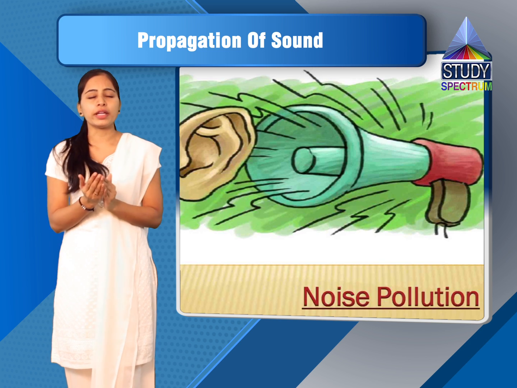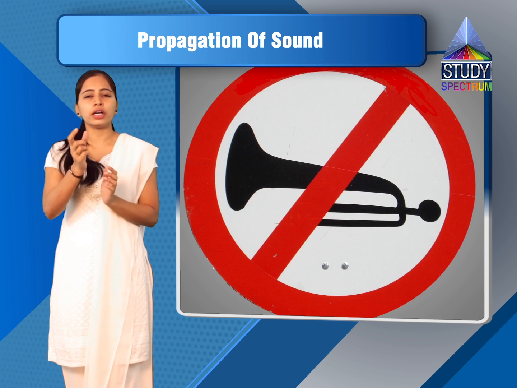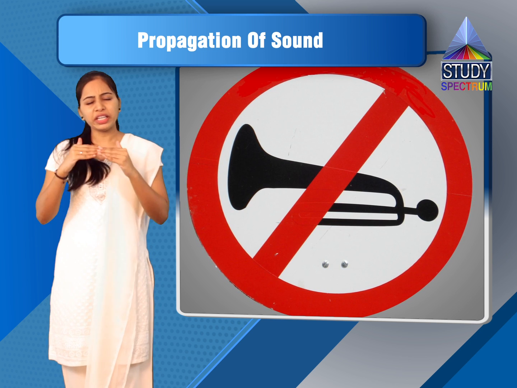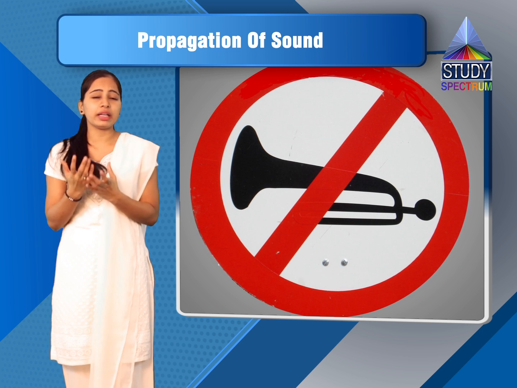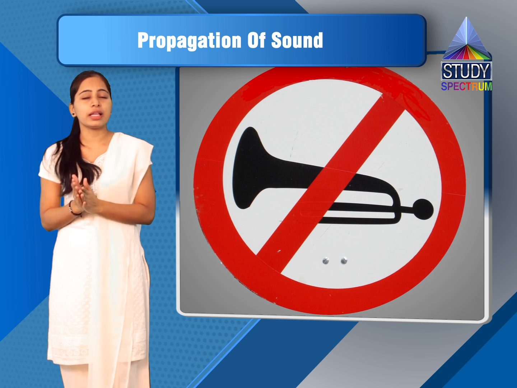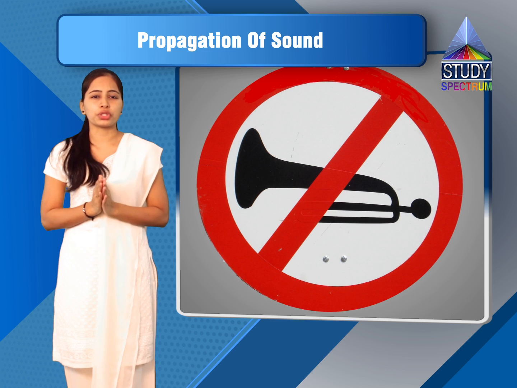If the noise exceeds some limit, and there is actually a unit to measure the loudness of sound, if it exceeds that limit, it is very loud to hear, so that affects human health as well as animal health. That's why it is called noise pollution.